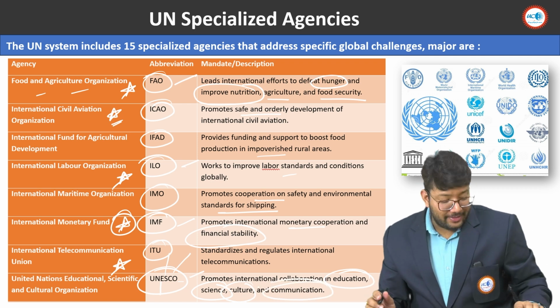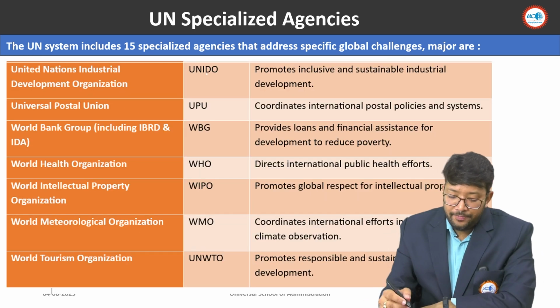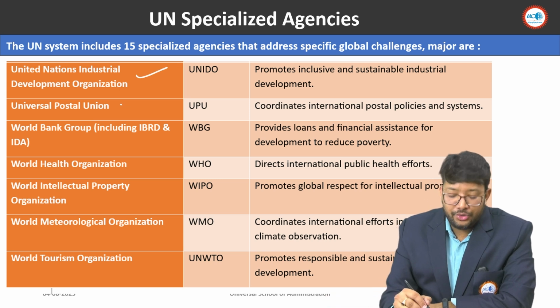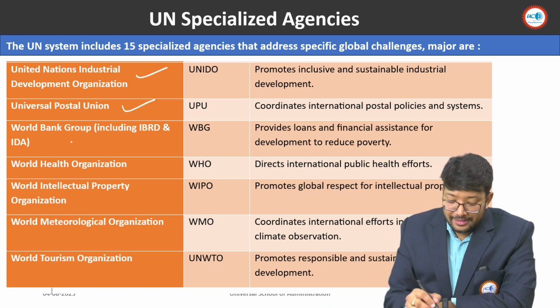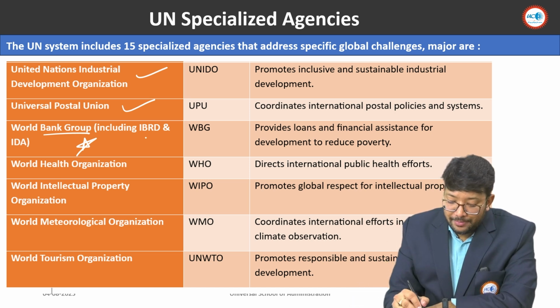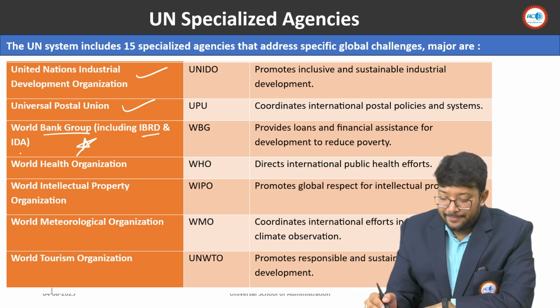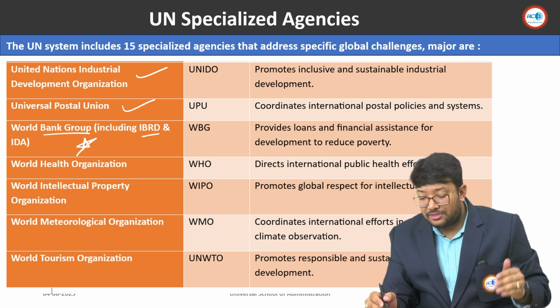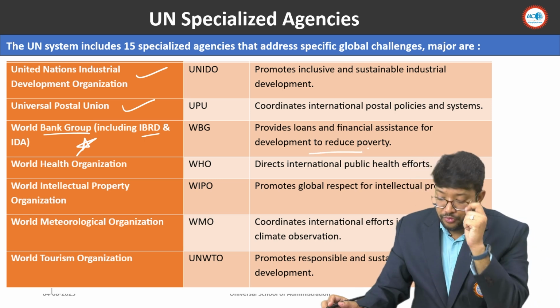Then comes UNIDO, United Nations Industrial Development Organization. Then comes the Universal Postal Union. Then an important one, the World Bank Group, which includes both banks, IBRD and IDA. It provides loans and financial assistance for development to reduce poverty.